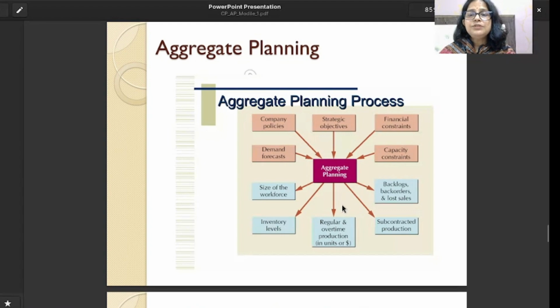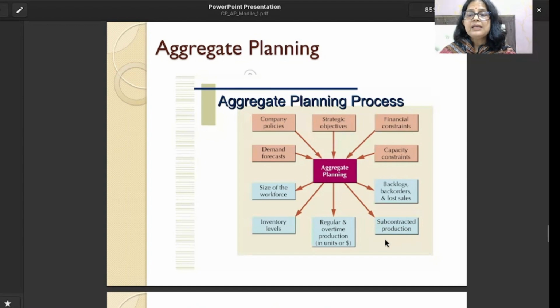Then we have to plan the regular time and overtime production. If we are able to meet the demand by regular time production, then we do the regular time production, and it is okay. If there is any variation in the demand, then we can go for overtime production. So that also we need to understand, and we can plan that in aggregate planning, according to the demand we know from demand forecasting.